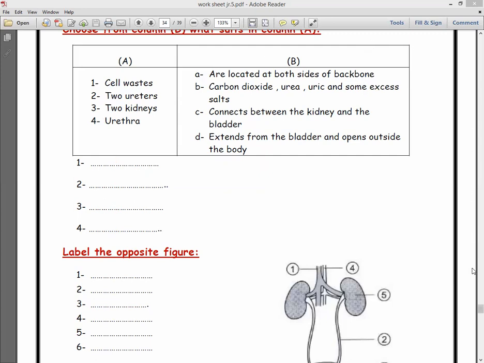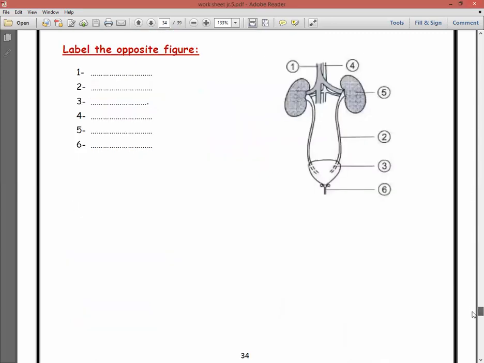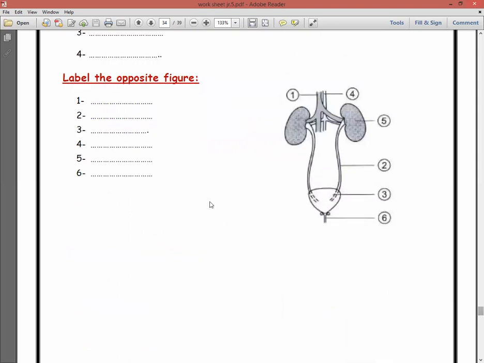Question number 5, the last question. Label the opposite figures. Number 1 is the vessels that carry the blood and the nitrogenous wastes to the kidneys. So number 1 is called artery.